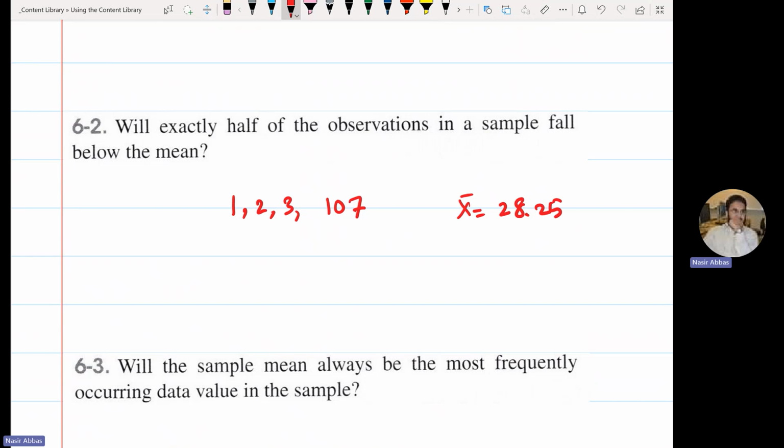3. How many values are above? 1. Mean is a magnitude-based measure. It's not a location-based measure. So location statements are not valid for the mean. This is a location-based statement: half the observations below. For median, this statement is true.